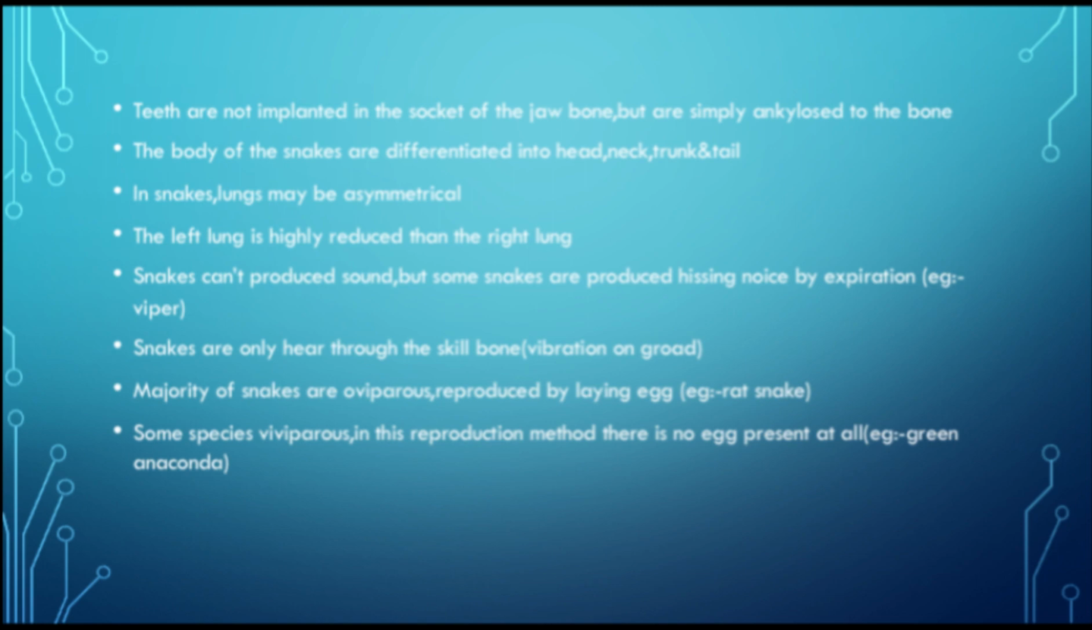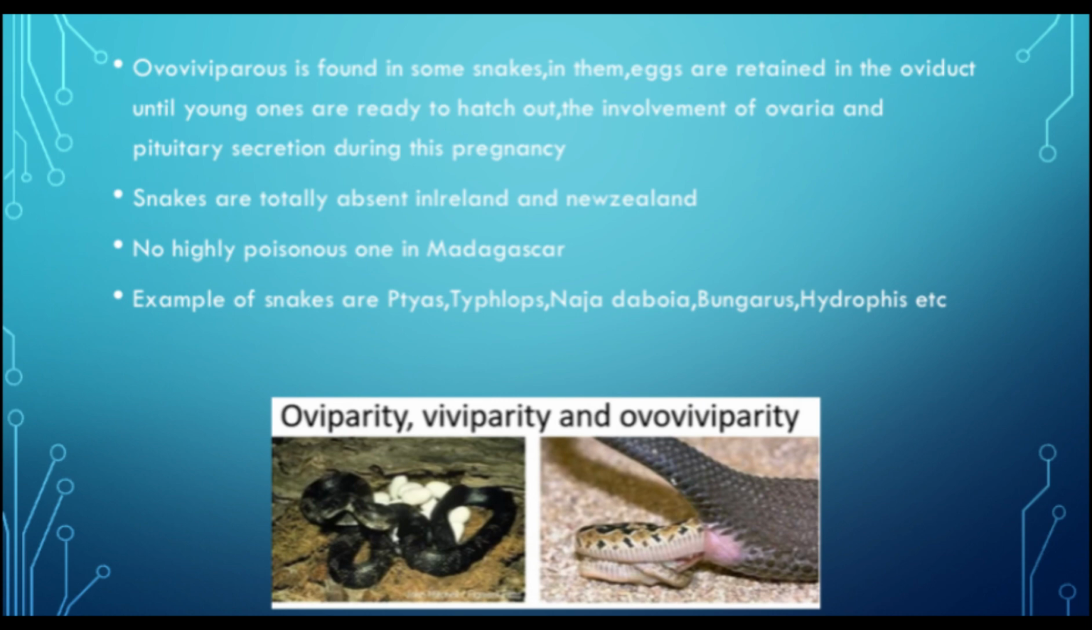Majority of snakes are oviparous, reproducing by laying eggs. Some species are viviparous. In this reproduction method, there is no egg present at all. Ovoviviparity is found in some snakes. In them, eggs are retained in the oviduct until the young ones are ready to hatch out. The ovaries and pituitary secretion are involved during this pregnancy.